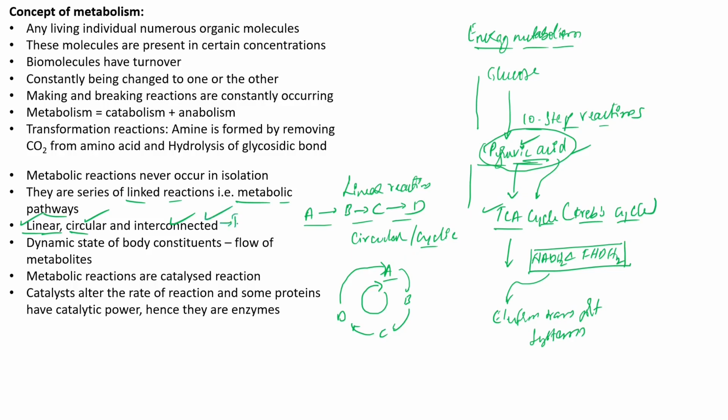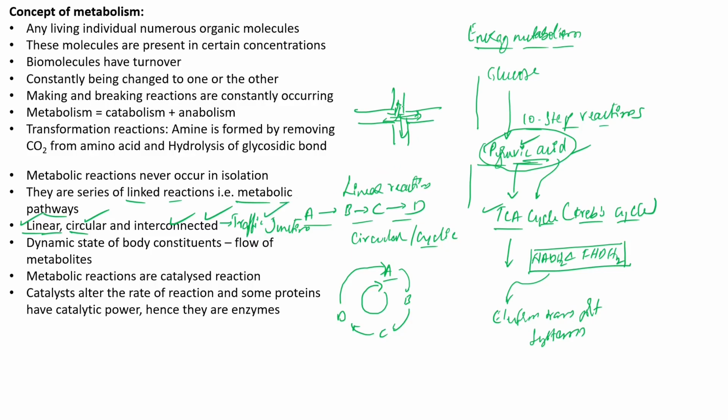Many of these pathways are interconnected like traffic junctions. For example, consider a junction with around five roads, and at the beginning of each road there is a traffic signal. The switching on and off of the lights at each road controls the movement of traffic from one road to another, and vice versa. So these interconnected pathways are like traffic junctions.